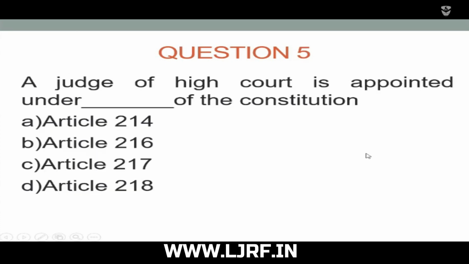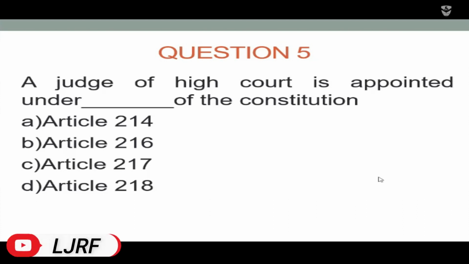Fifth question: a judge of the High Court is appointed under which article of the Constitution? Article 214, Article 216, Article 217, and Article 218. Article 217 is the right answer. Option C: a judge of the High Court is appointed under Article 217 of the Indian Constitution.